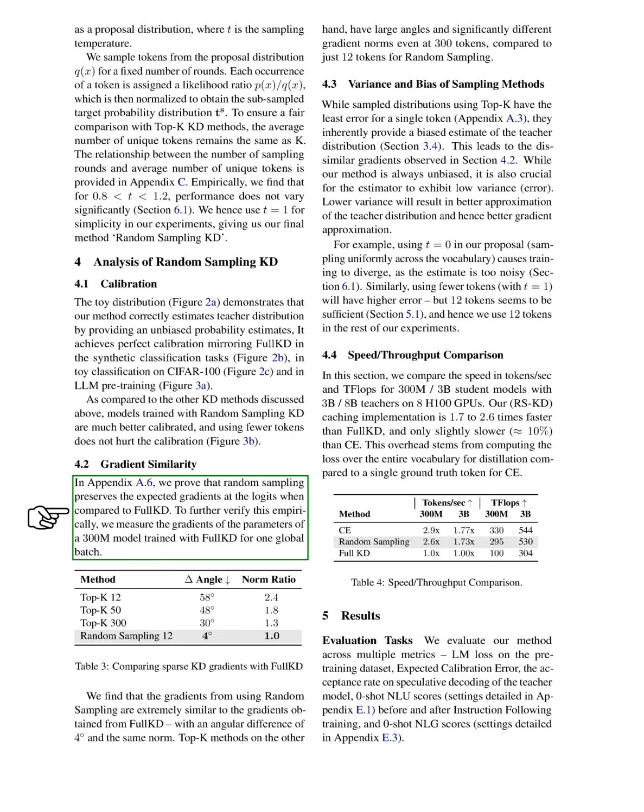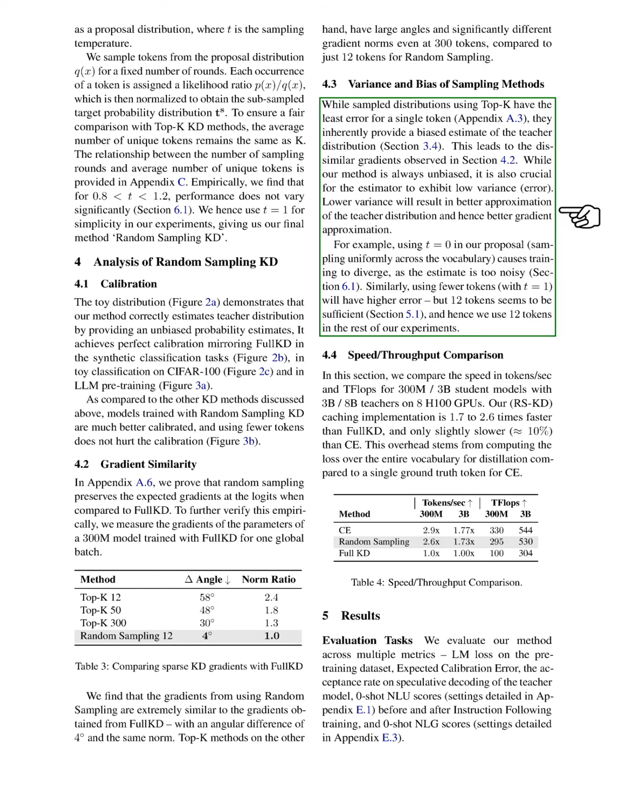We also show that random sampling maintains expected gradients at the logits, similar to full KD. Empirically, we measure gradients from a model trained with full KD and find that those from random sampling are very similar, with only a small angular difference. In contrast, top K methods exhibit larger differences in gradients. While top K methods yield the least error for a single token, they provide biased estimates of the teacher distribution, leading to the observed gradient discrepancies.